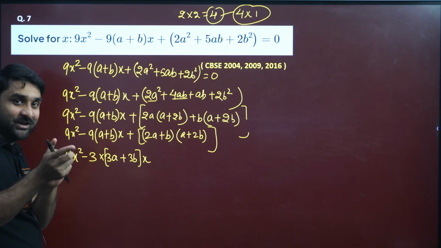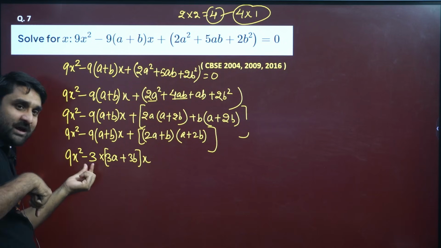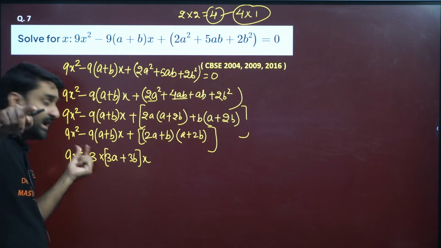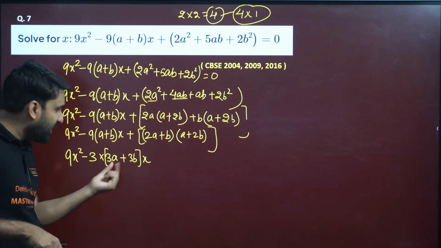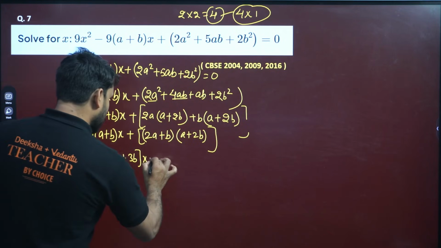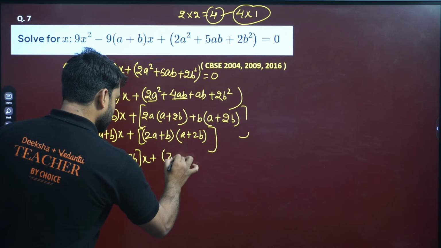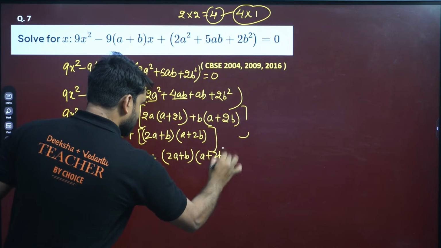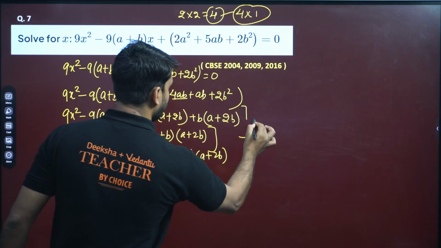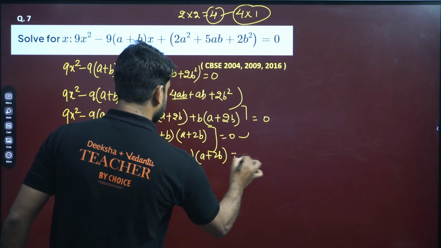So 9 can be written as 3 into 3. I have taken one 3 outside, and another 3 is multiplied inside, and inside already a plus b is there. So 3a plus 3b will be there. Plus this is (2a plus b), and this is (a plus 2b). Just wait a little while, my dear. Why am I doing such things?